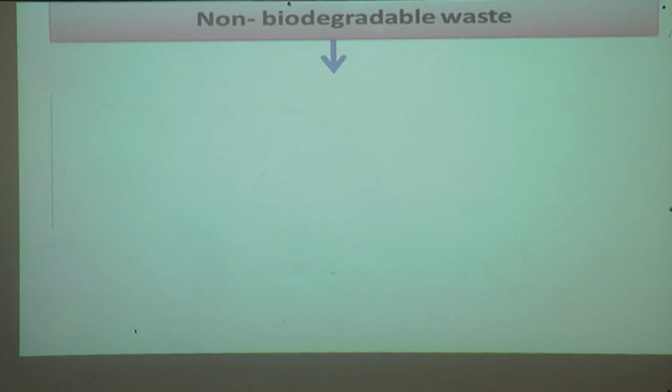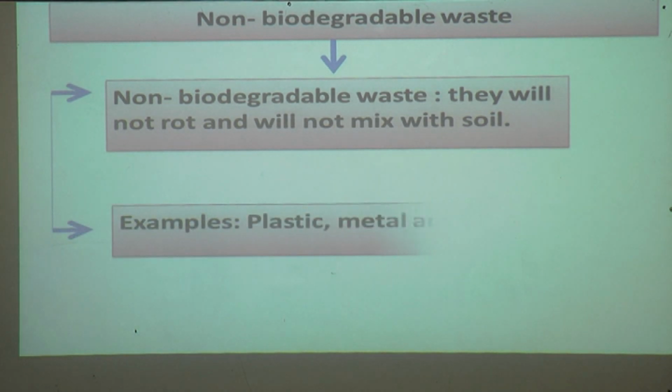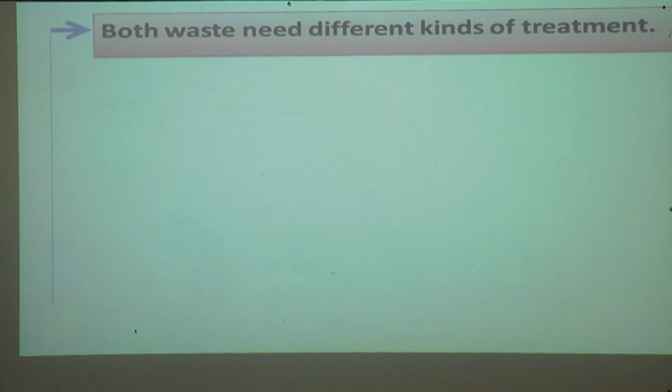Non-biodegradable waste. Non-biodegradable waste will not rot and will not mix with the soil. Examples are plastic, metal and glass. These are non-biodegradable waste. They will not rot and they will not mix with the soil. Both kinds of waste need different kinds of treatment. If we treat them properly, we can reuse or recycle.